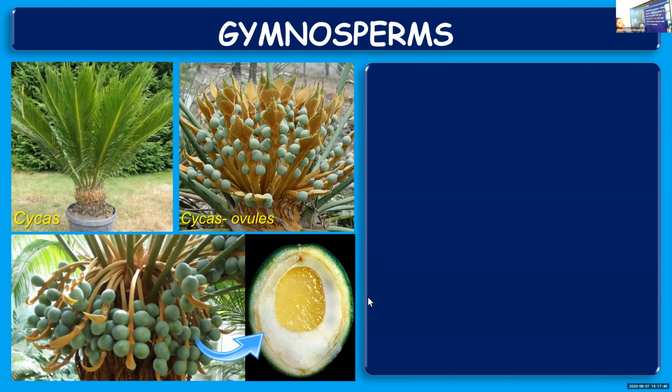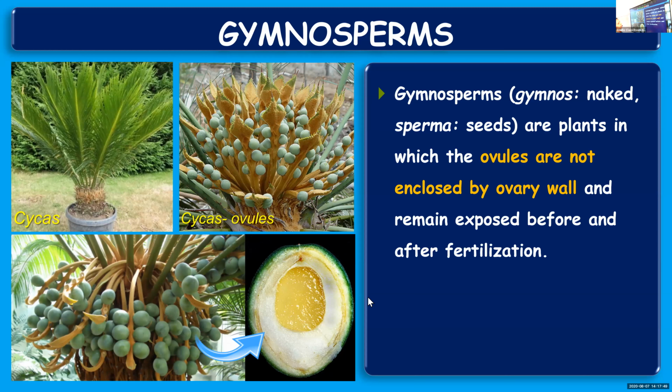Now, characteristic features of gymnosperms. I already told you, these are the plants where the ovules are not enclosed by the ovary wall. Usually, ovules will be present inside the ovary, and once fertilization is over, the ovary becomes fruit and the ovule becomes seed. But here, ovules are not enclosed by the walls of the ovary, and they remain exposed, whether before or after fertilization. There is no covering. They remain exposed.